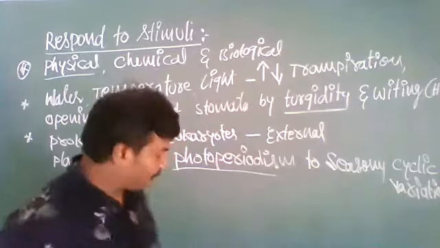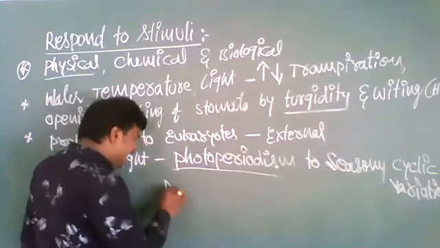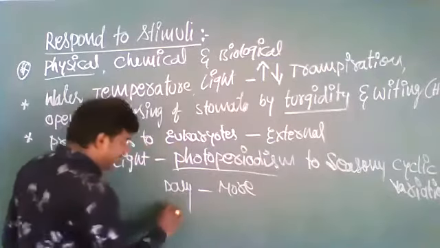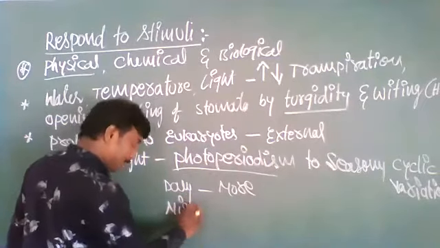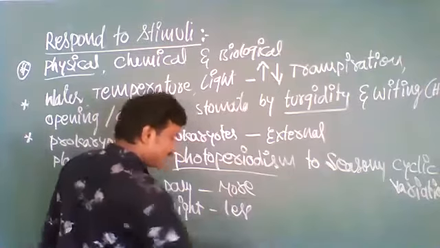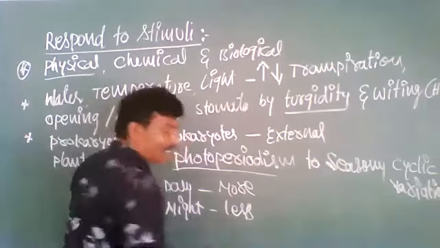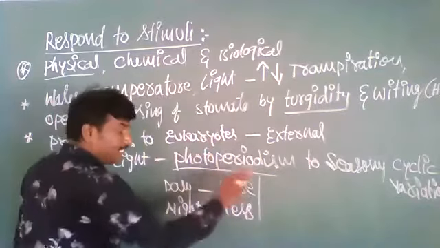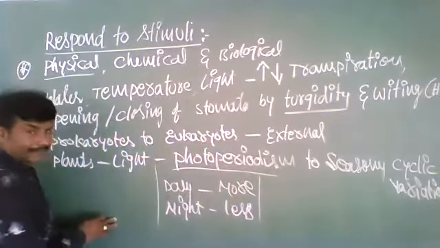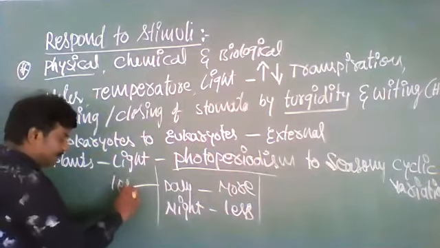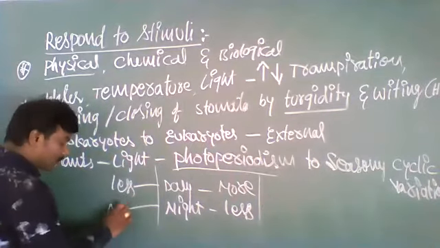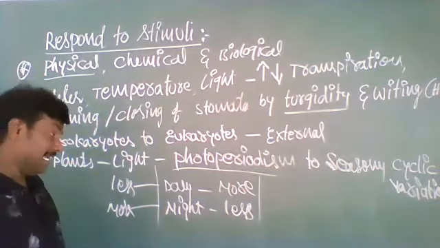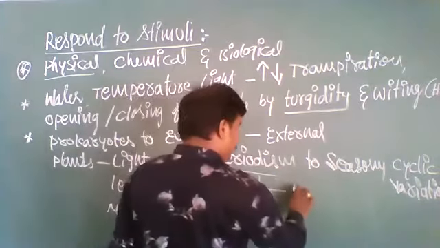For example, in one season daylight is more and night light is less. In another season, daylight is less and night light is more. In another season, daylight is neutral.